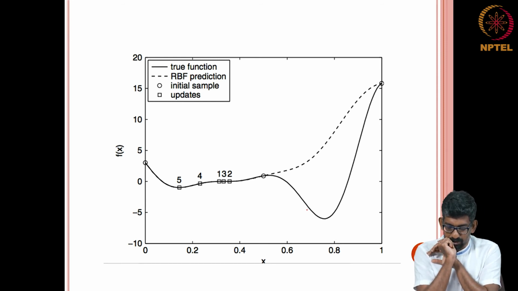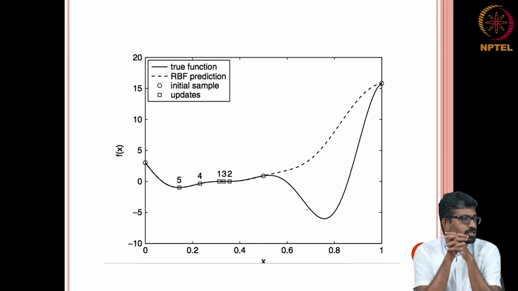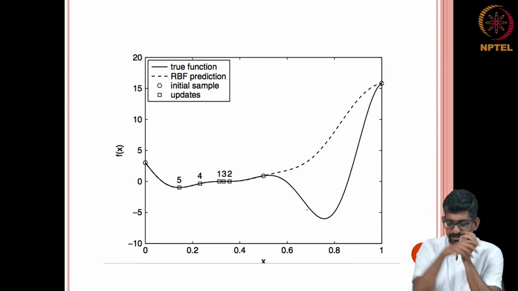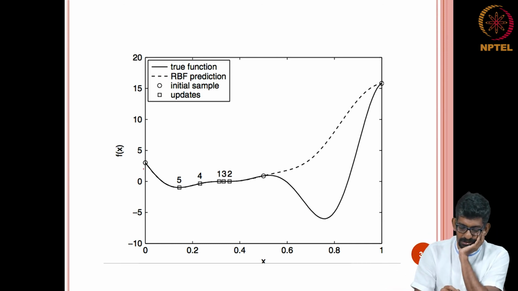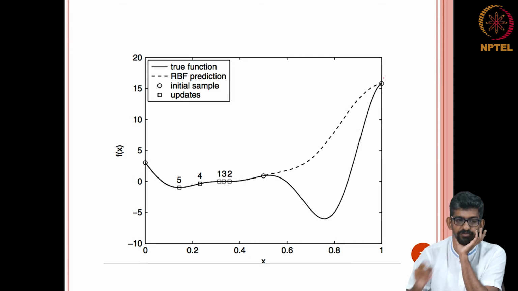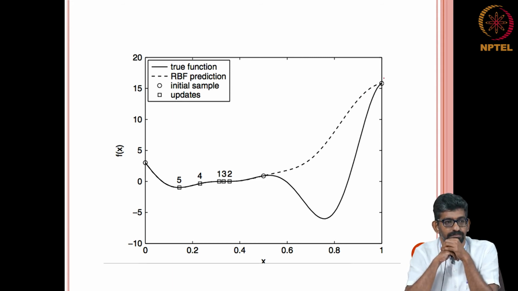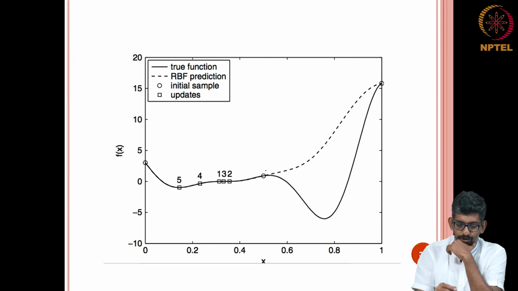But there are also issues with meta model building, mostly with respect to the sampling point, and again you do not know the original function. See, for instance, in this the bold line is what the original function is, and these are the samples that I have taken. Do not worry about the circle; these are based on some infill criteria that they do at a later point. Let us say that you had samples and then I got this approximation.